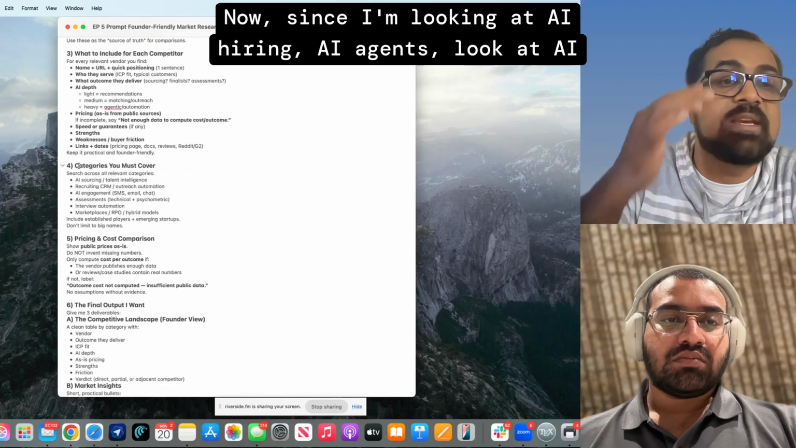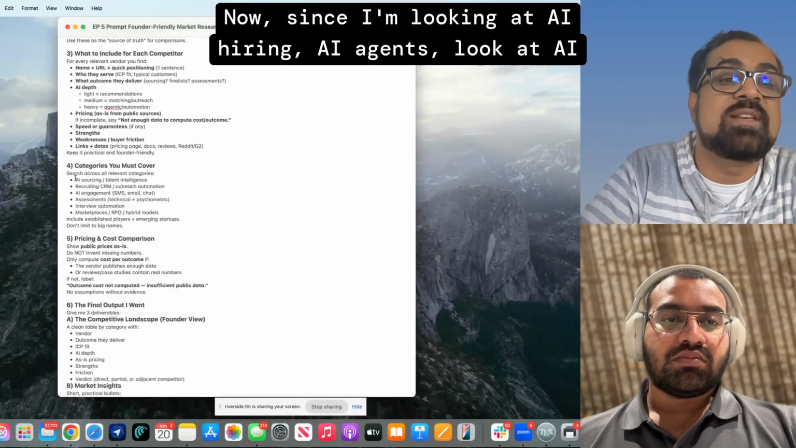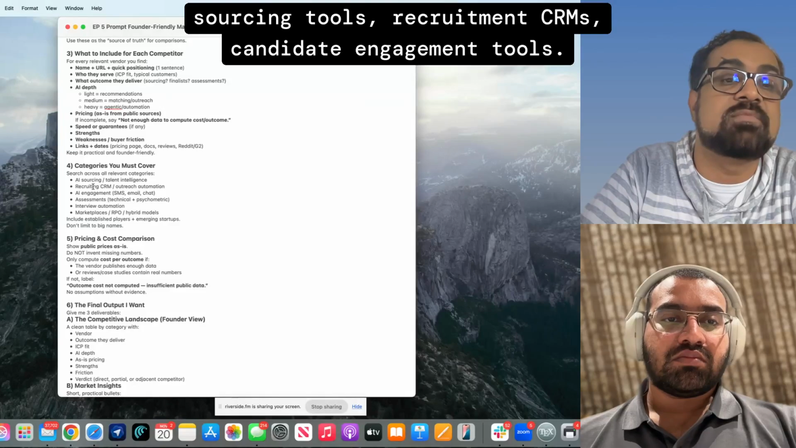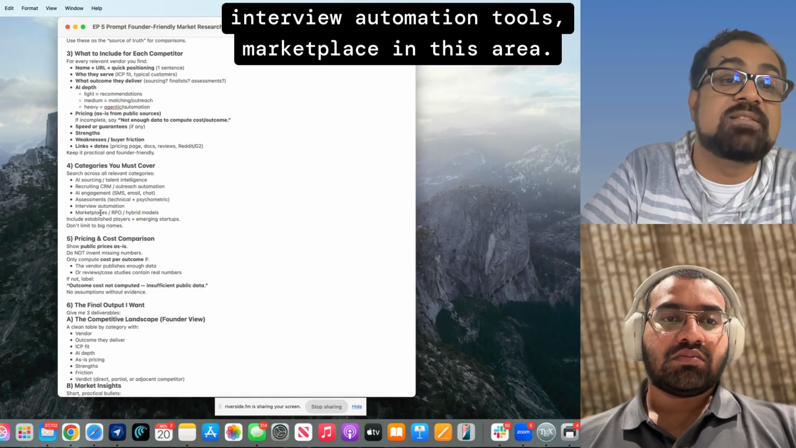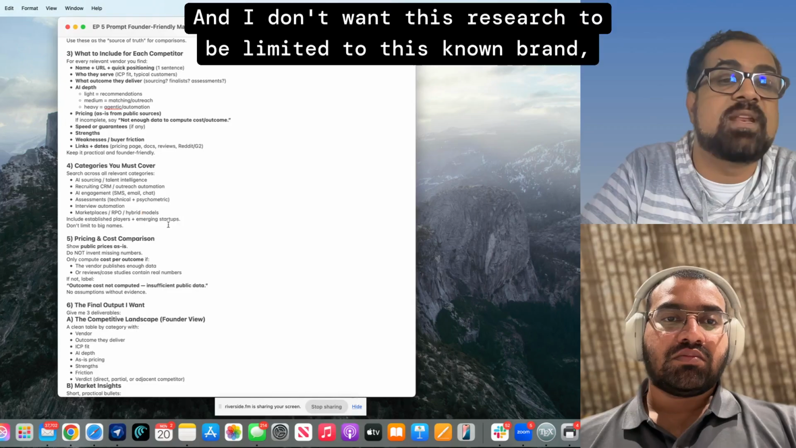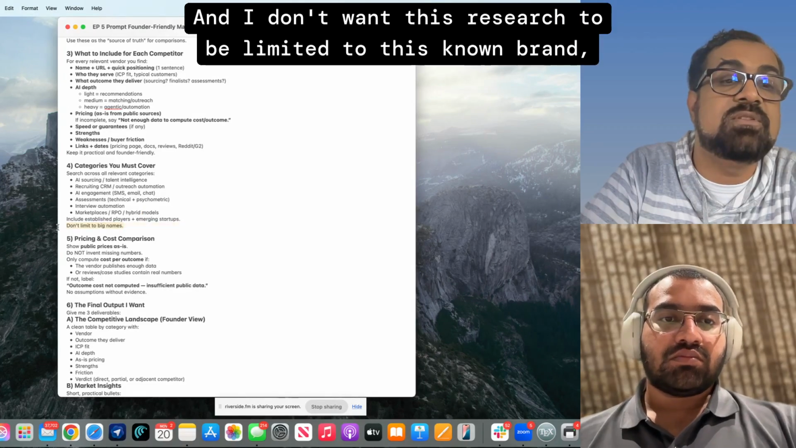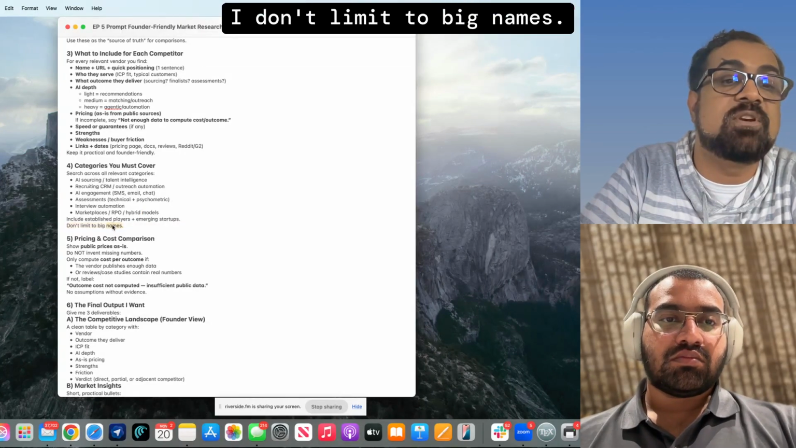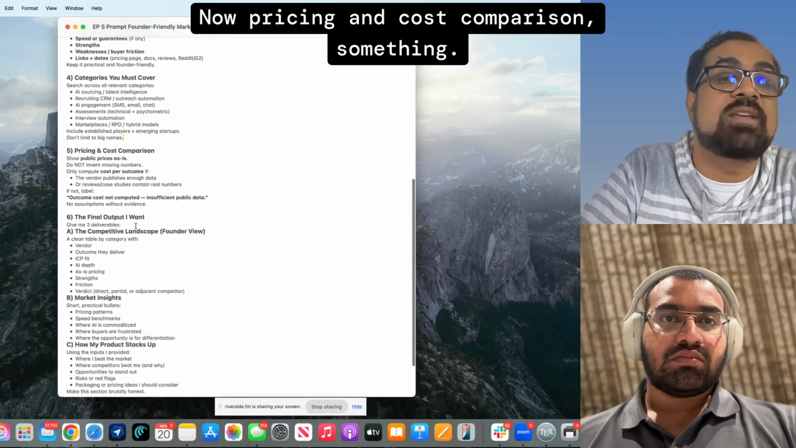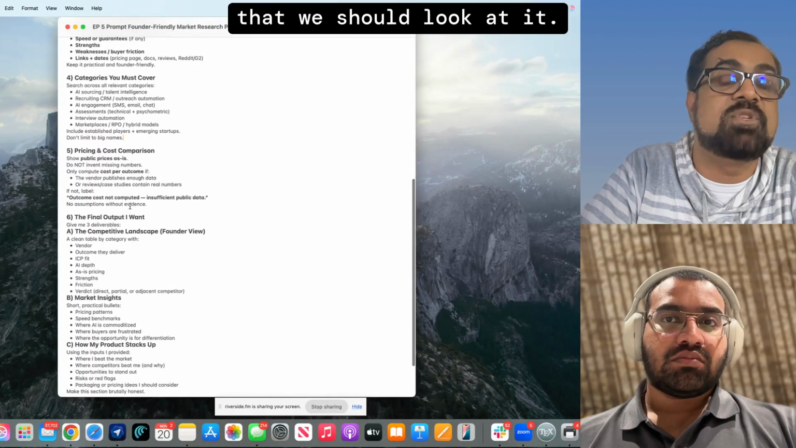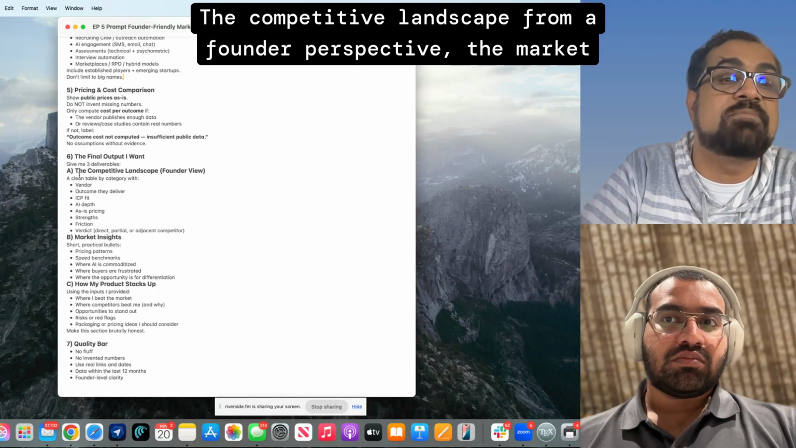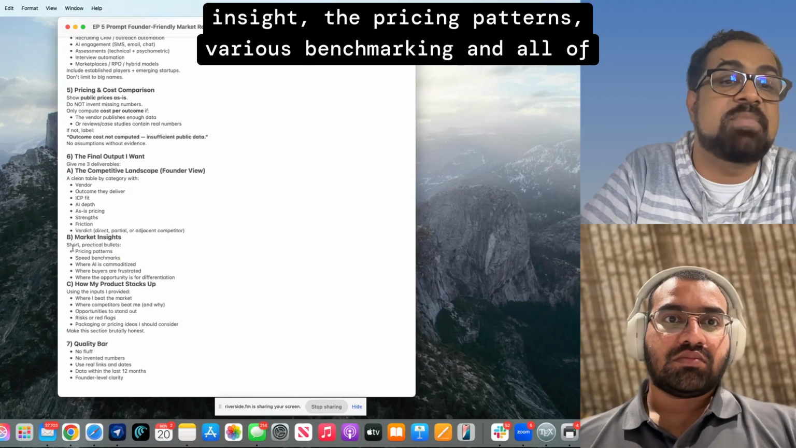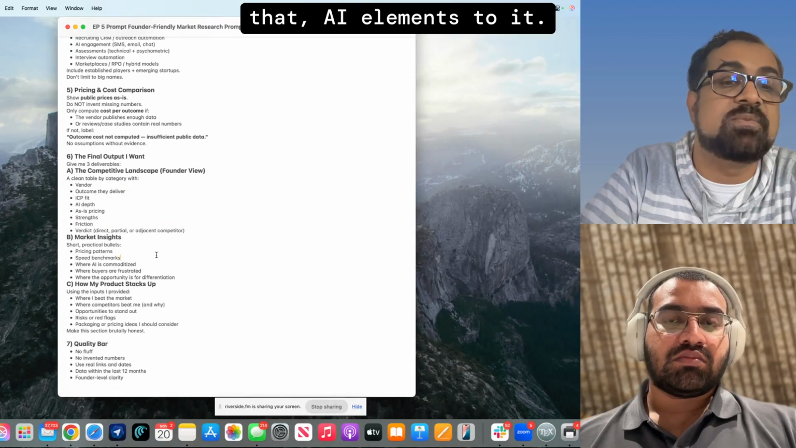Since I'm looking at AI hiring and AI agents, look at AI sourcing tools, recruitment CRMs, candidate engagement tools, various assessments, whether technical or psychometric, interview automation tools, and marketplaces in this area. Look at all of that. And I don't want this research to be limited to known brands. Don't limit to big names. I want to go deep. Pricing and cost comparison is something we should look at. And the final output should give the competitive landscape from a founder perspective: the market insight, the pricing patterns, various benchmarking and all of that, with AI elements to it.